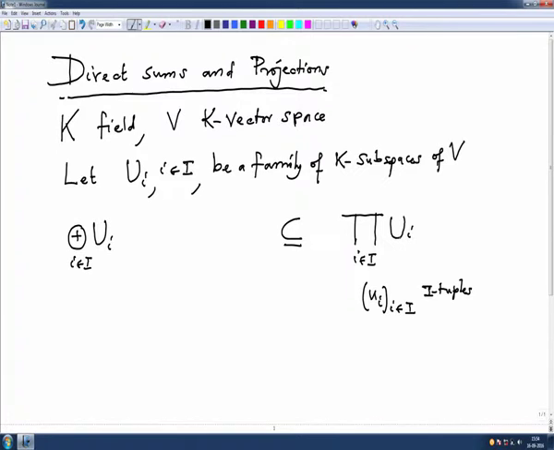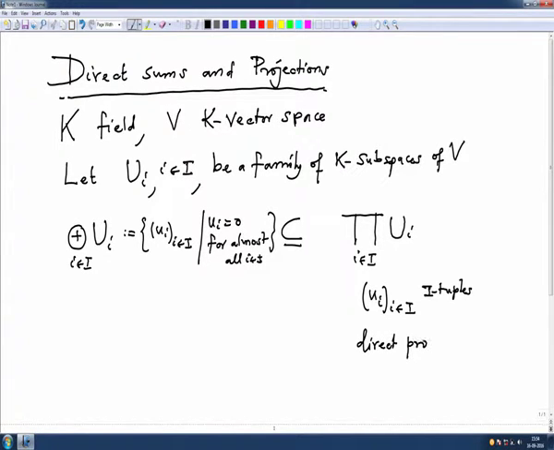This is a K subspace of this bigger one, precisely all those I-tuples for which u_i equals 0 for almost all i in I, and the bigger one we have called the direct product of the family U_i.